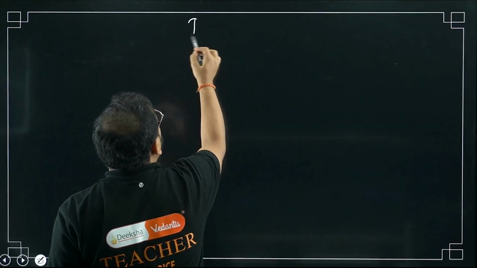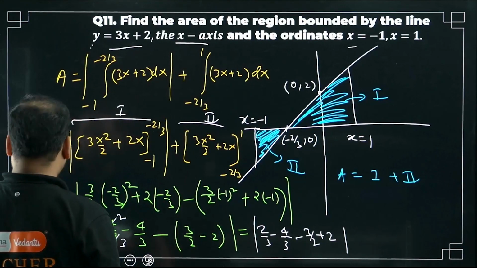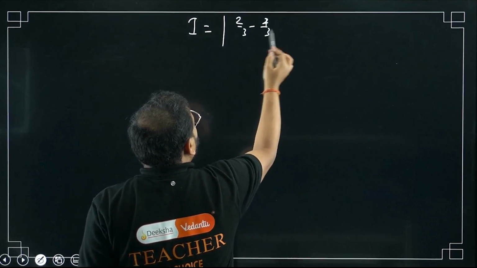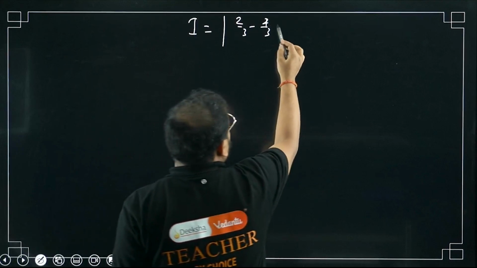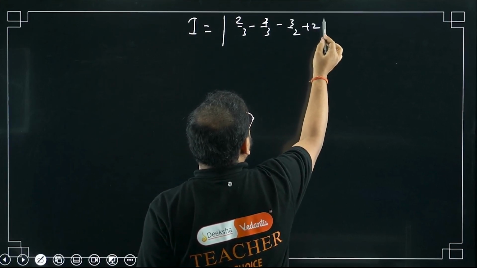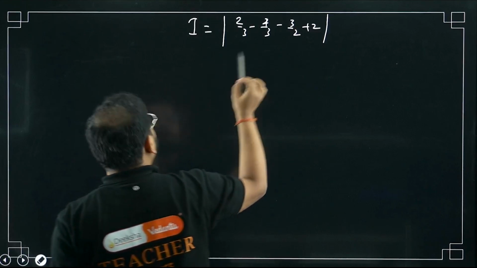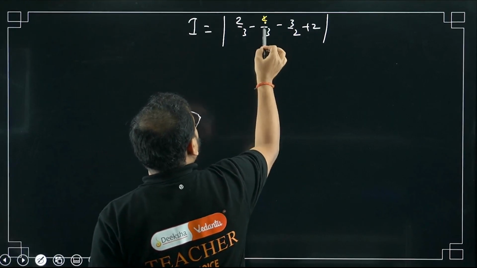Now I'll take this part over here for part 1 again. What I'm getting, please check. 2 by 3 minus 4 by 3. Minus 3 by 2 plus 2. Okay. Great. Have a look. I'll take the LCM now. Before I do that, I'll add this to be as 4.